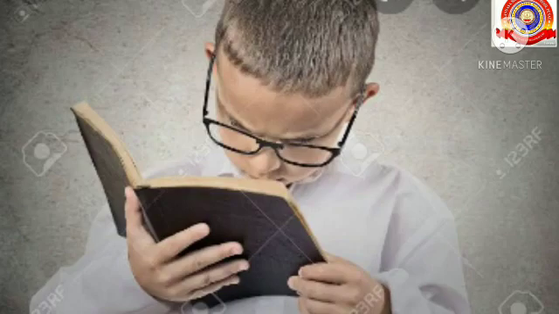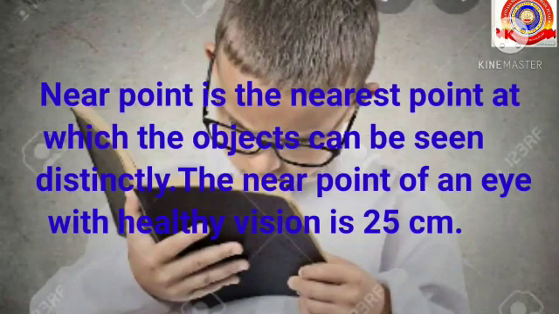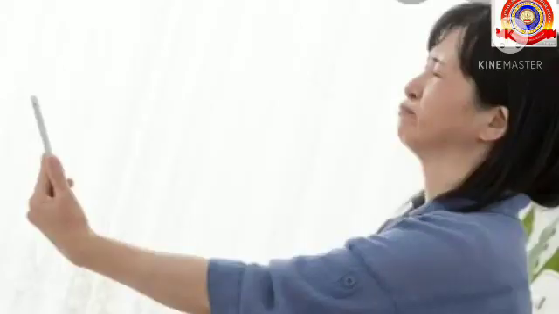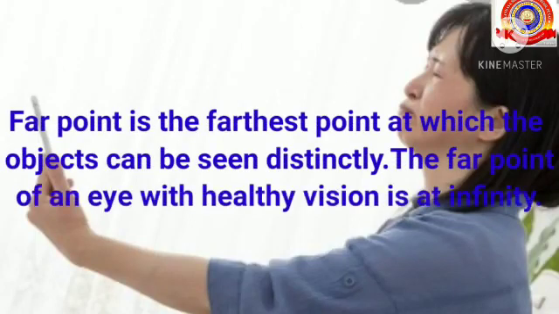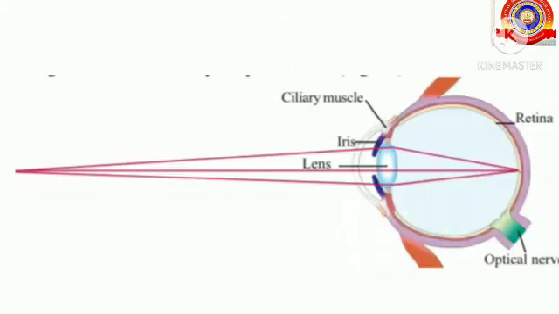It is based on some points. Which are they? Let's see the first one, near point. It is the nearest point at which the objects can be seen distinctly, that means clearly. The near point of an eye with healthy vision is 25 cm. Next one, far point. It is the farthest point at which the objects can be seen distinctly. The far point of an eye with healthy vision is at infinity. Distinctly means very clearly.